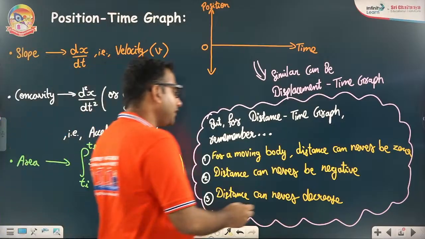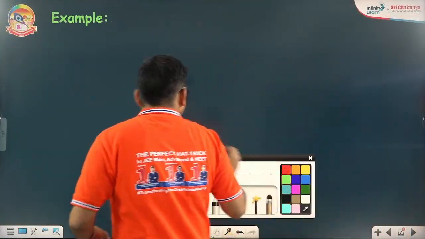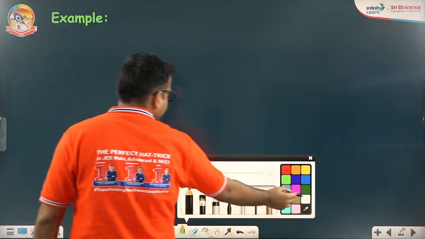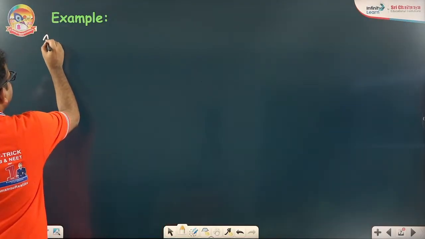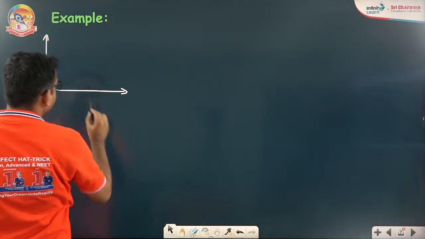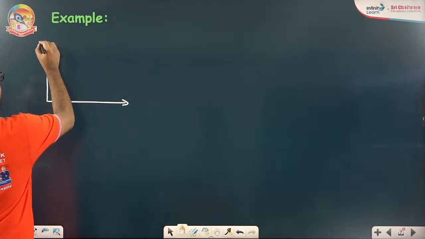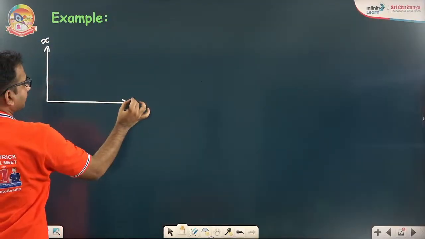All right, let me give you one example for that. We are talking about one example. So example number 1, in which suppose we are dealing with a position time graph, xt graph, okay?